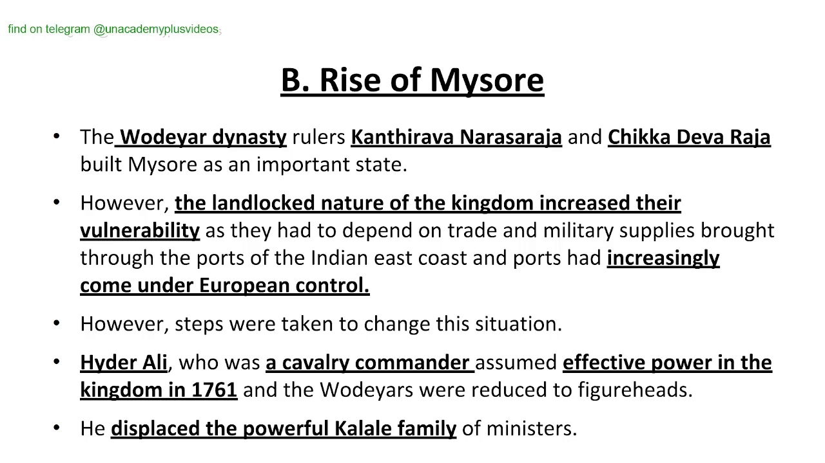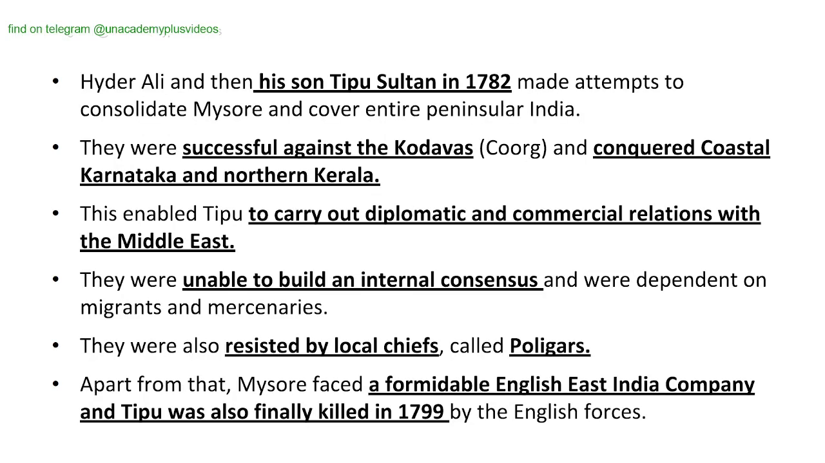Hyder Ali, who was a cavalry commander, assumed effective power in the kingdom in 1761, and the Wodeyars were reduced to figureheads. He displaced the powerful Kalale family of ministers.